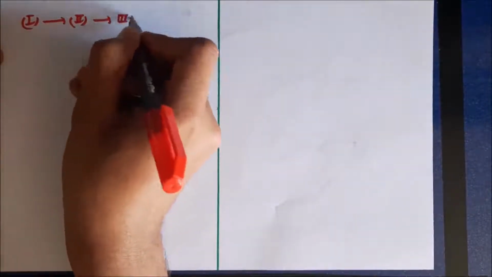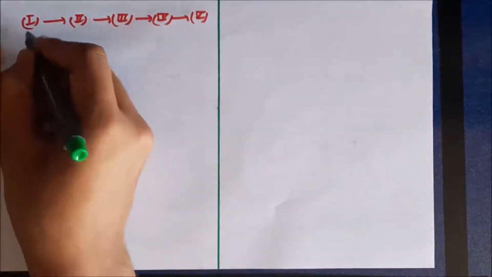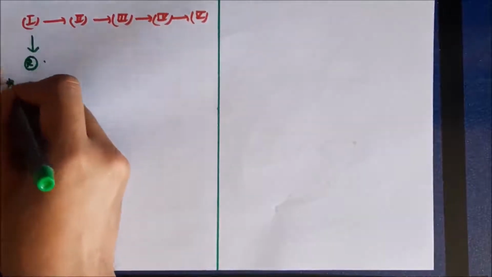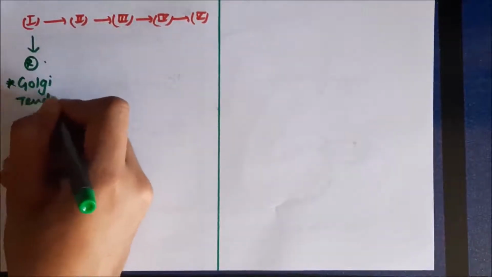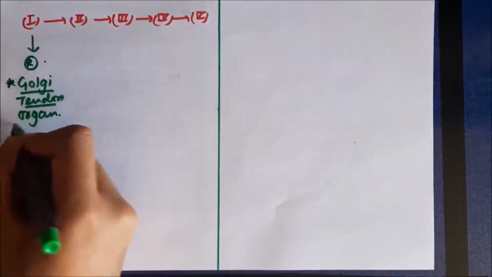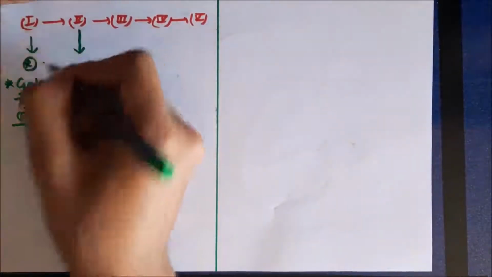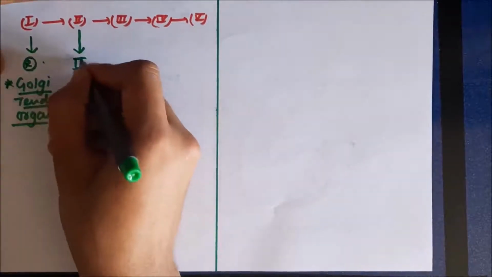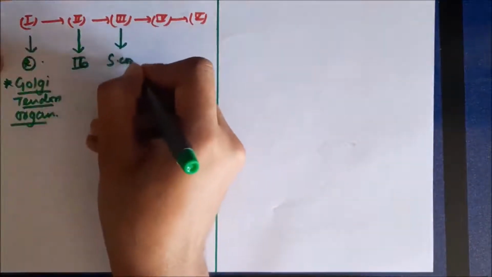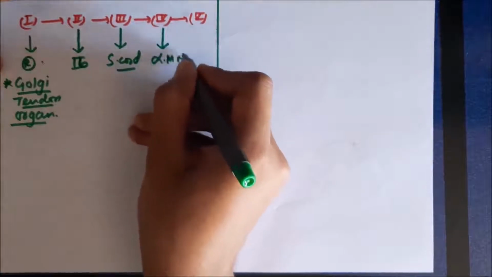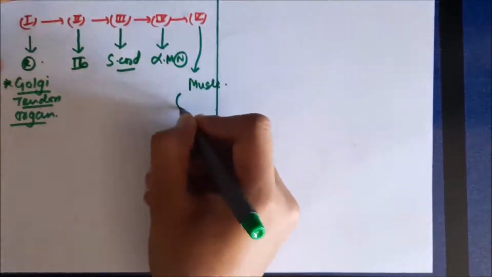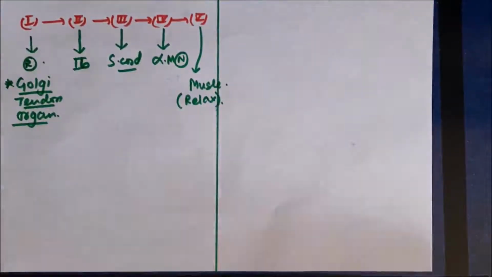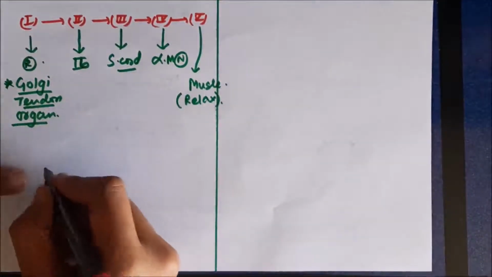Now let us discuss the inverse stretch reflex in terms of the components of the reflex arc. There are 5 main components: component 1, 2, 3, 4 and 5. Component 1 is the receptor part. In this case, the receptor responsible for sensing the overstretch is called the Golgi tendon organ. This is a very important receptor, which is actually a tension receptor in the muscle. It can sense when the tension increases during overstretch. Component 2 are the afferents, which are type 1b neurons, and component 3 is the spinal cord, which is the center. Component 4 is again the same alpha motor neuron, and component 5 is the muscle. However, in this case the muscle undergoes relaxation and the alpha motor neuron undergoes inhibition.